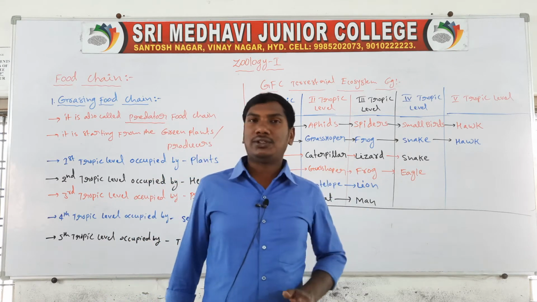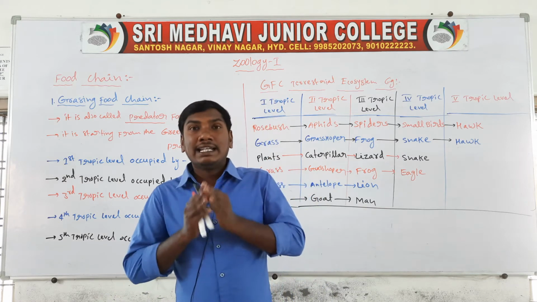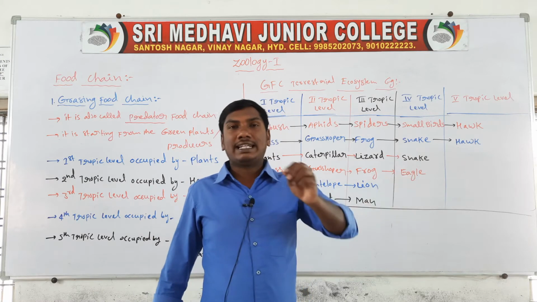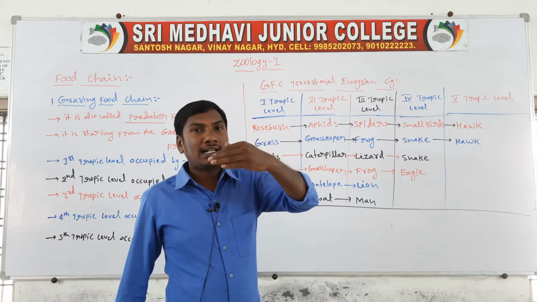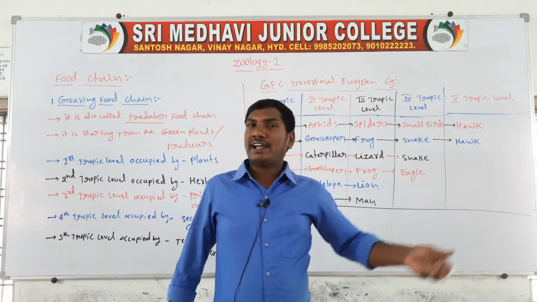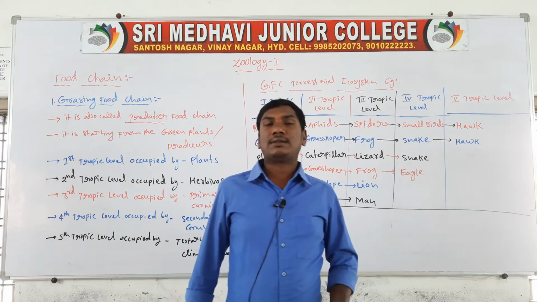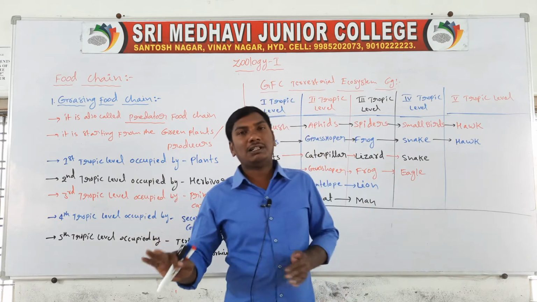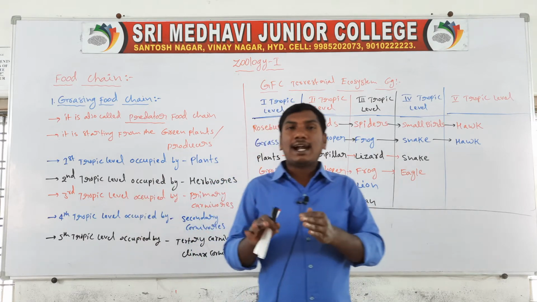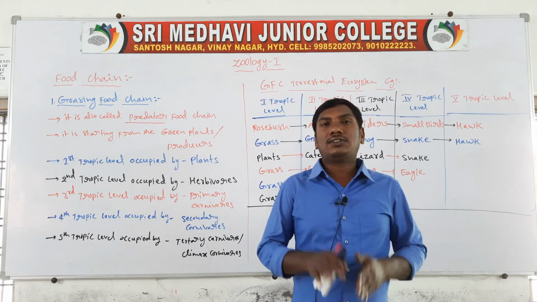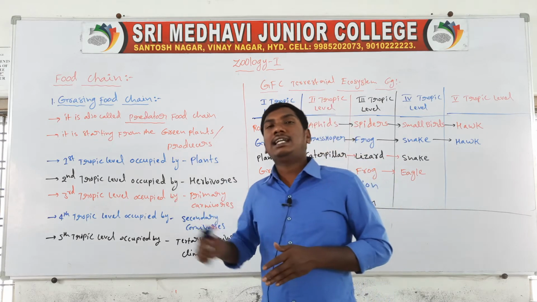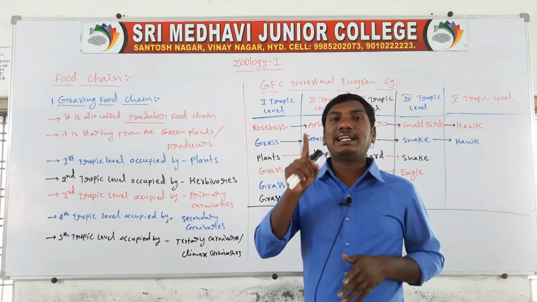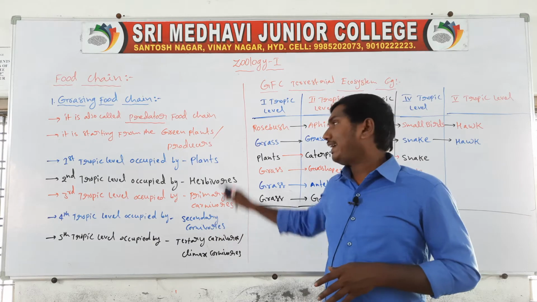In the grazing food chain there are 3 to 5 trophic levels. The first trophic level is occupied by the plants. The second trophic level is occupied by the herbivores. The third by the primary carnivores. The fourth by the secondary carnivores. The fifth trophic level is occupied by the tertiary carnivores or climax carnivores. So these are the 5 trophic levels.